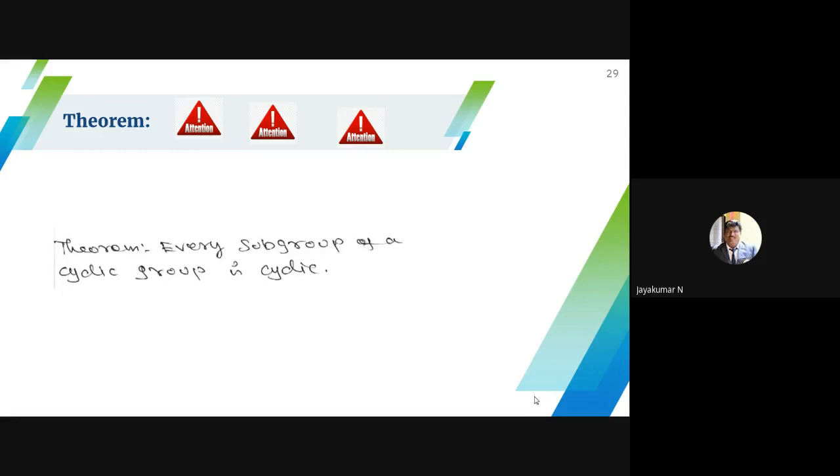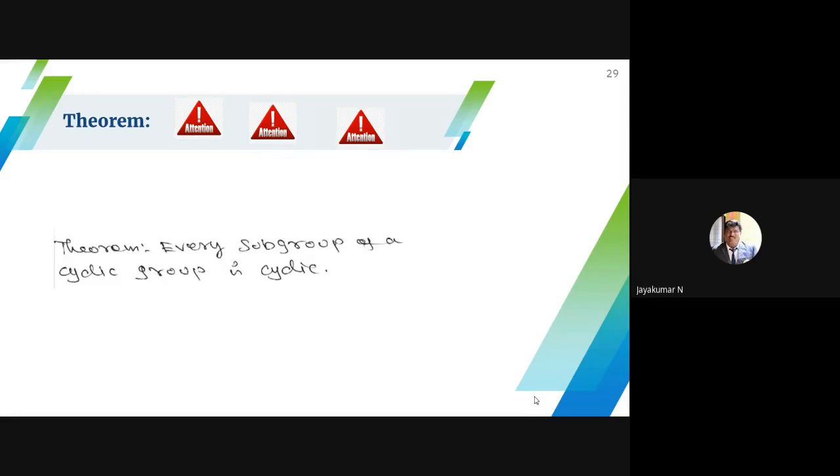Then I have to show that, by taking A power T whole power something, if you increase the power of A power T, I will get the remaining elements of H. If you show it like that, we can say that H is cyclic. So I assume that A power T belongs to H. Then I take some other element B equal to A power S. Finally, I get the contradiction. So S has the form QT plus R.